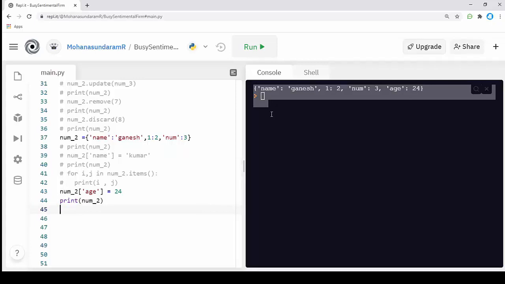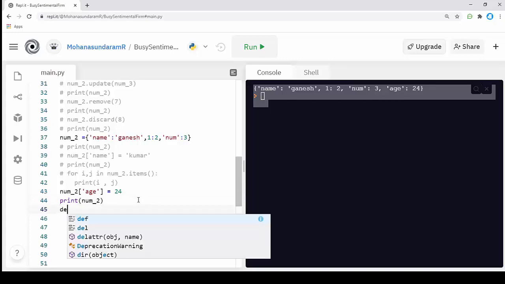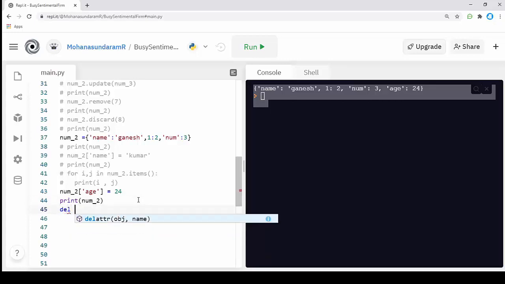What if I want to delete an item from the dictionary? For that, I can use the del keyword. The difference between a function and a keyword is that a function has parentheses at the end of its name, and we must pass the parameters if necessary. A keyword doesn't need any parentheses or a call. We can just specify the keyword and do our action. Here, del is a keyword.